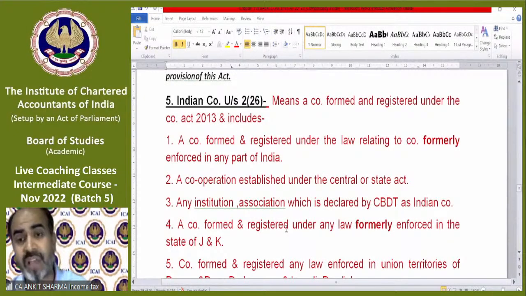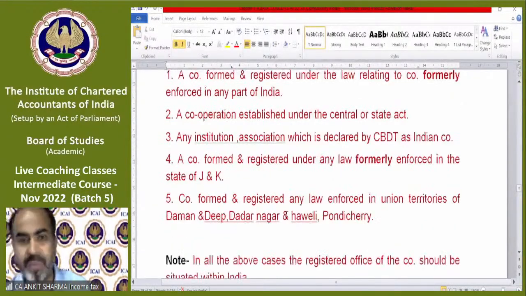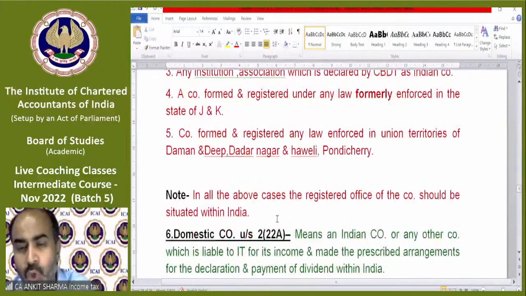Any institution or association declared by CBDT, CBDT can do anything. It can declare anything as a company or an Indian company. A company formed and registered under any law formerly enforced in the state of Jammu and Kashmir. A company formed and registered under any law enforced in the union territories of Daman and Diu, Dadra and Nagar Haveli, Pondicherry, etc. So if your company is registered in any of the above categories, you will be called an Indian company. Note: the registered office should be situated in India.